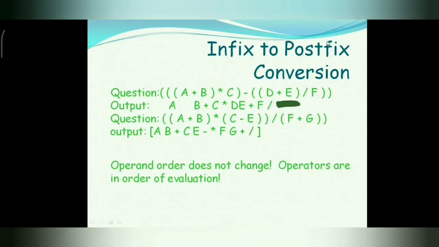In the first example, from infix to postfix, A plus B will become AB plus, D plus E will become DE plus, then multiplied by C will be AB plus C multiply, and in the second case DE plus F, then divide, then the minus sign will be in the extreme right. After two operands, the operator will be there. Similar for the second case.